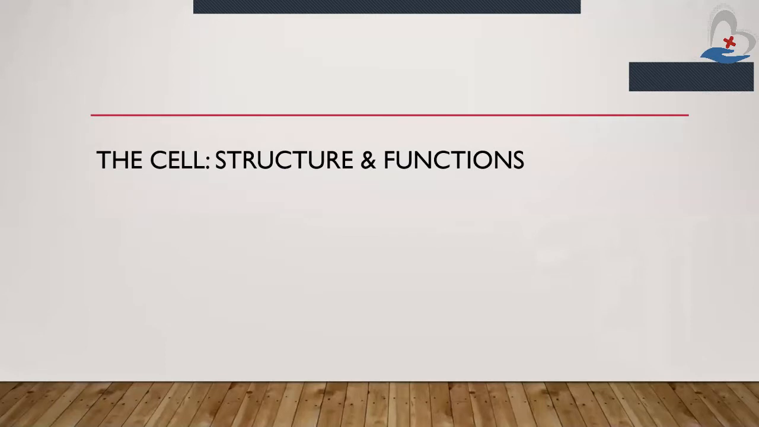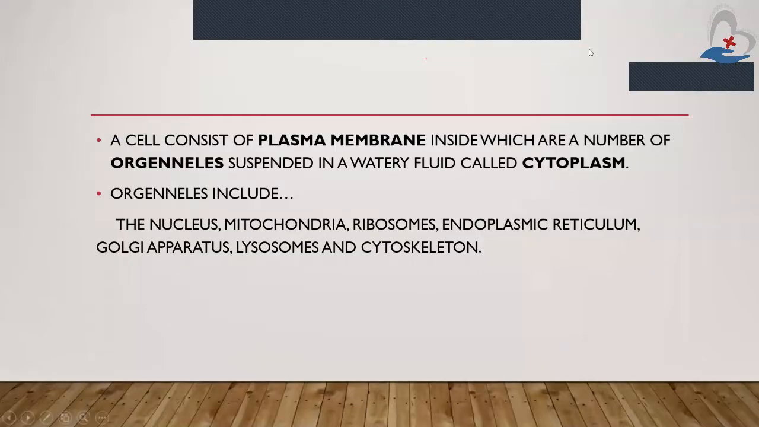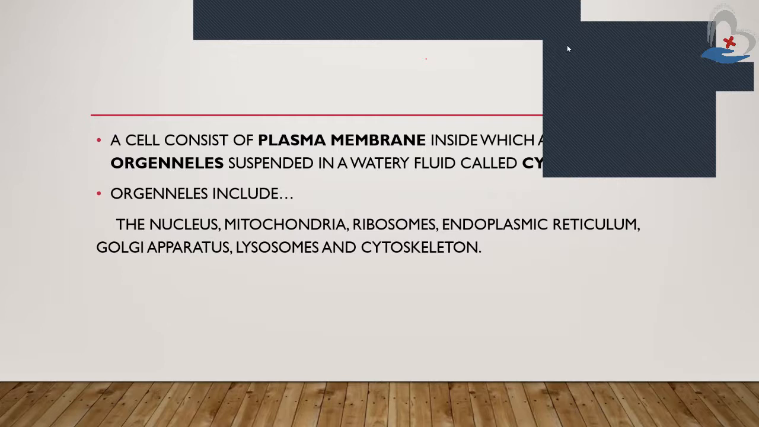Now we will see the structure and functions of the cell. This is the structure of the cell. A cell consists of a plasma membrane inside which are a number of organelles suspended in a watery fluid like cytoplasm. What does a cell consist of? A cell consists of the plasma membrane, which is the outer layer of the cell. In that, there is a fluid called cytoplasm. In this cytoplasm, there are a number of organelles. Organelles include the nucleus, mitochondria, ribosomes, endoplasmic reticulum, Golgi apparatus, lysosomes, and cytoskeleton.